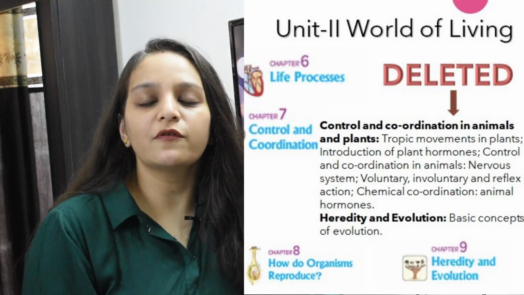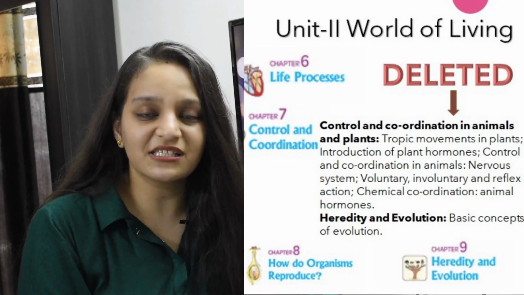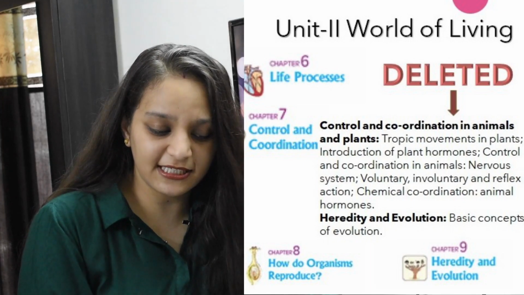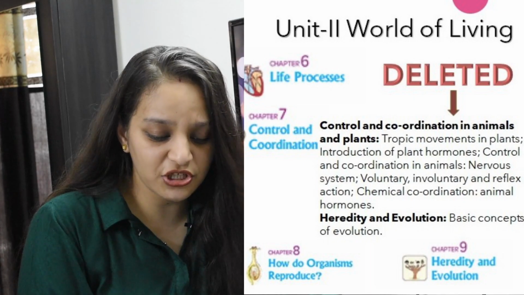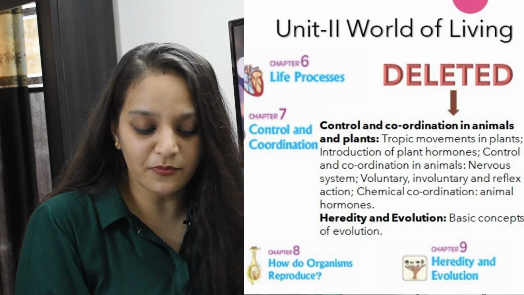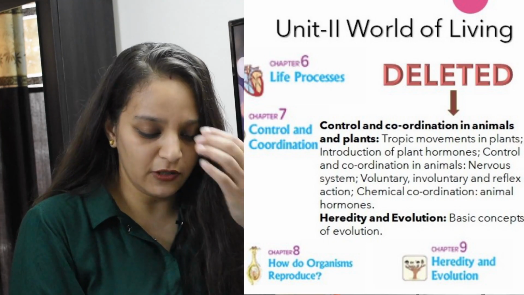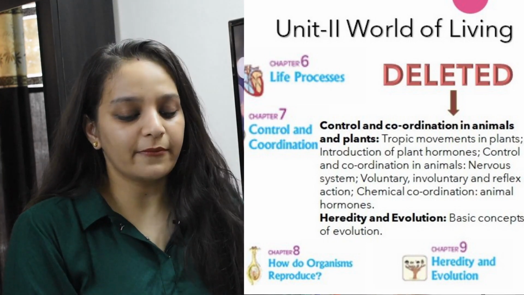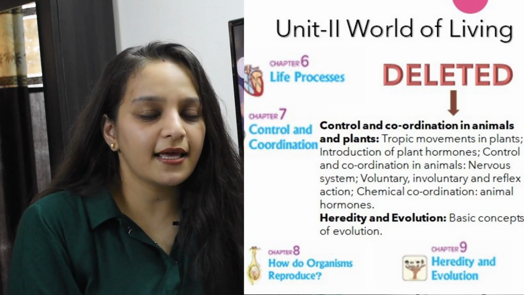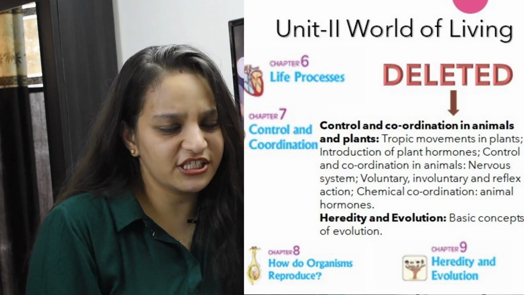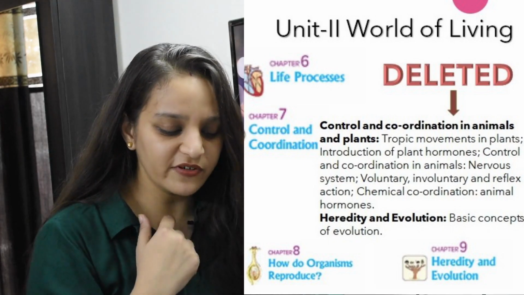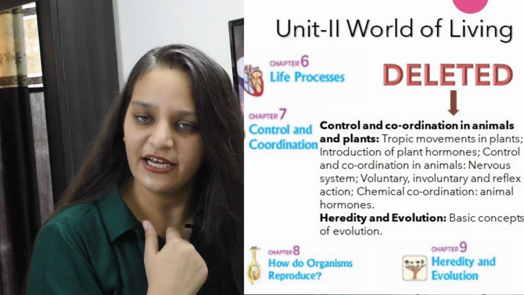Now moving to unit 2. This unit 2, the world of living, is a biology based unit consisting of 4 chapters: chapter 6, life processes, 7, control and coordination, 8, how do organisms reproduce, and 9, heredity and evolution. Out of these 4 chapters, there is no change in chapters 6 and 8, but small changes have been made in control and coordination and heredity.